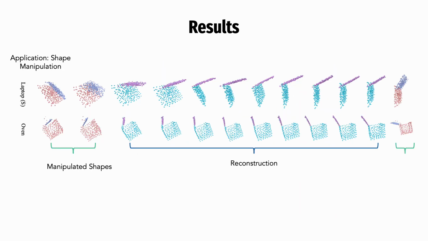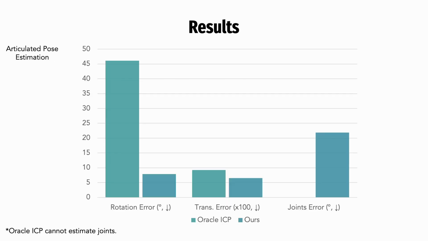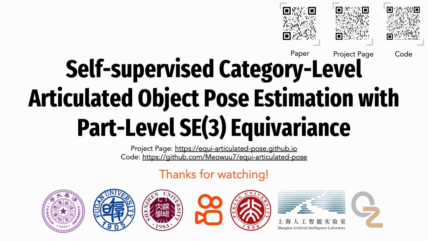Based on estimated joint information, we can manipulate part articulation states and produce new shapes. As a visual evaluation, the part-level equivariant feature of the static part would not change when varying other parts' articulation states. Quantitatively, our method can outperform the unsupervised but in an oracle setting counterpart by a large margin on the articulated pose estimation task. For more information, please check our paper, project page, and code repository.